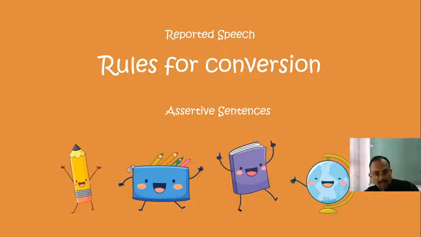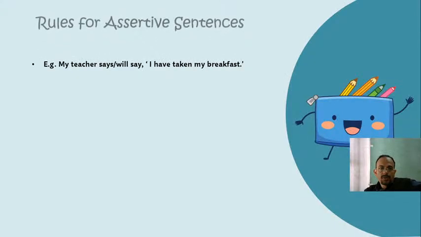Or you can say, I haven't taken my breakfast. I haven't played till now. So these are examples of affirmative and negative sentences. Affirmative and negative sentences together constitute assertive sentences, as you might have studied in your junior classes. So now today we are going to study the rules.